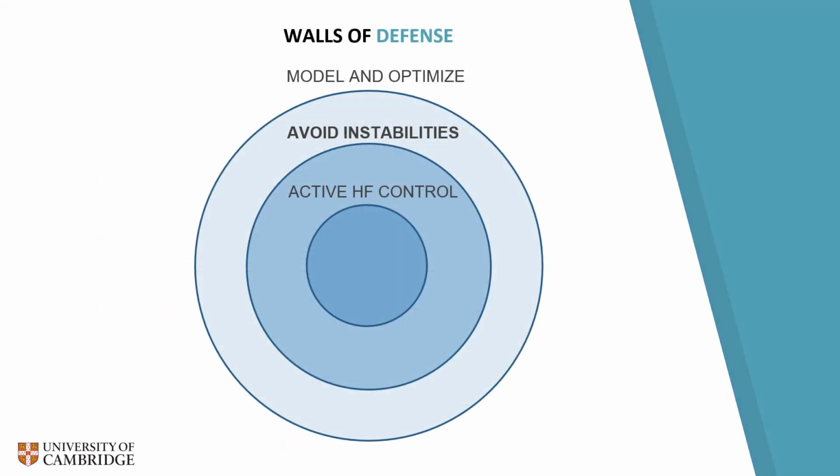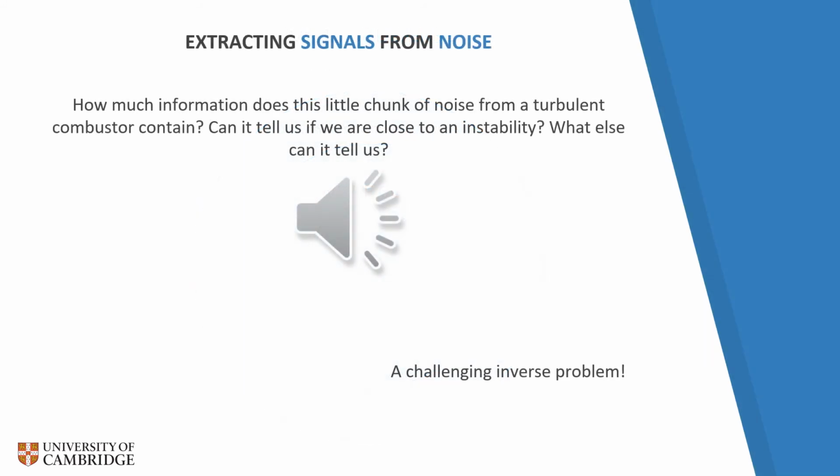We are also investigating how Bayesian machine learning tools might help us dodge those regions of instability more reliably when we're operating the engine. So it has been suggested that the noise produced by a combustor contains clues as to how close it is to becoming thermoacoustically unstable. Let me play a little sound clip for you.